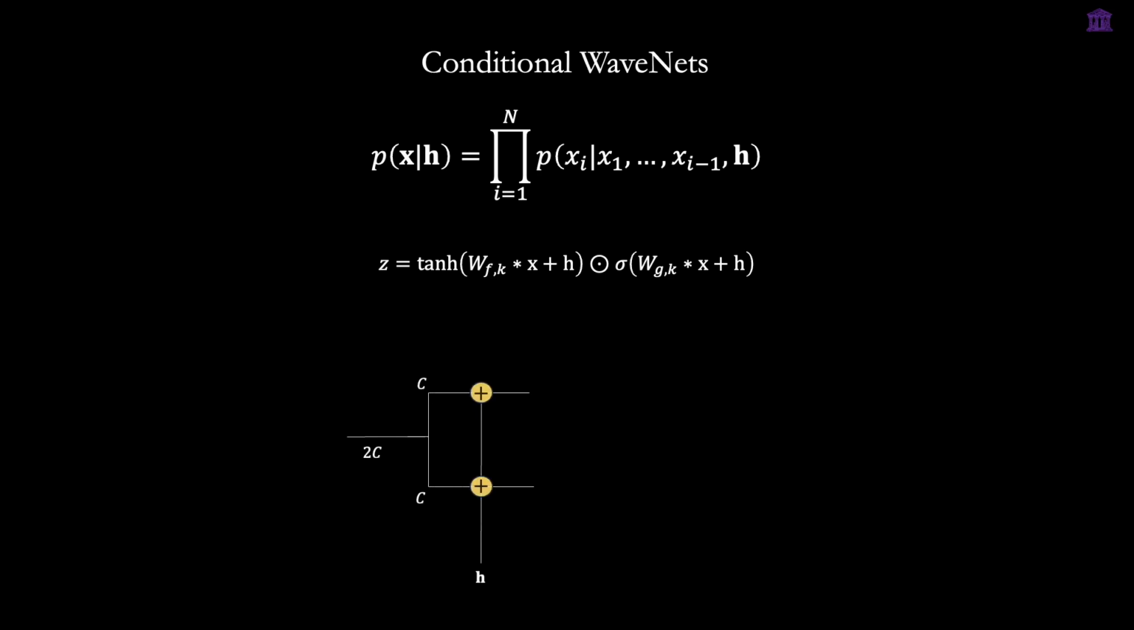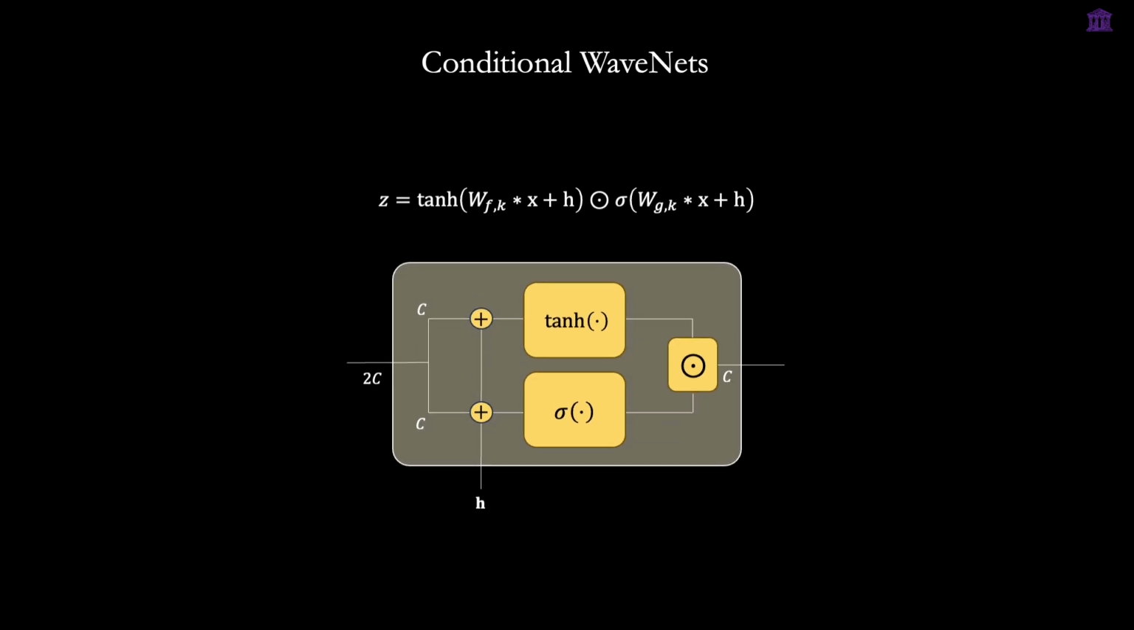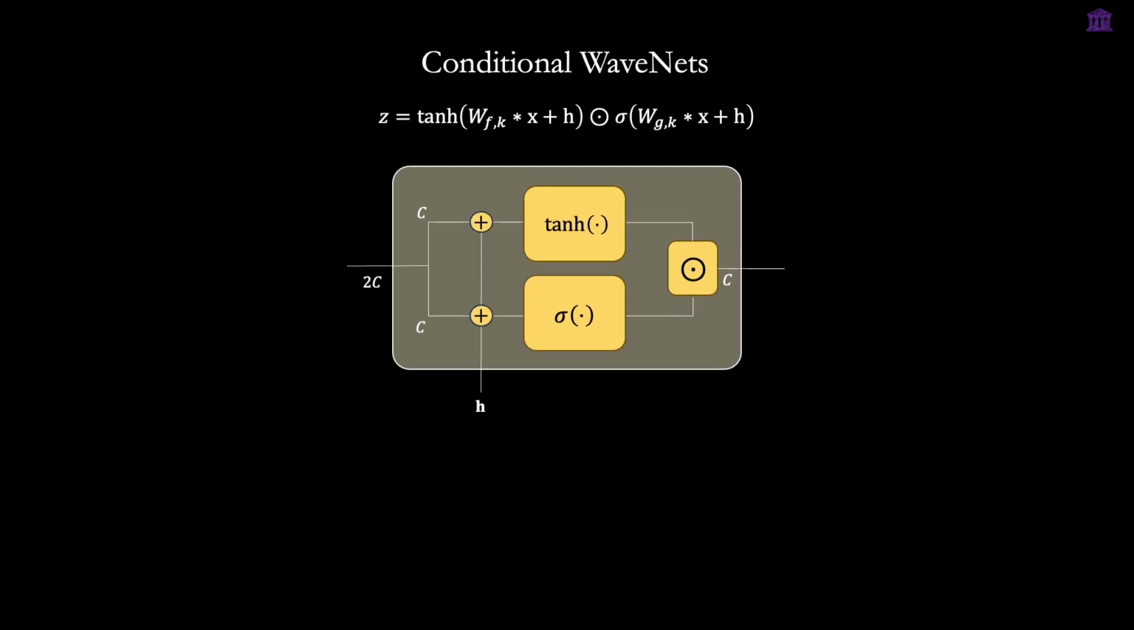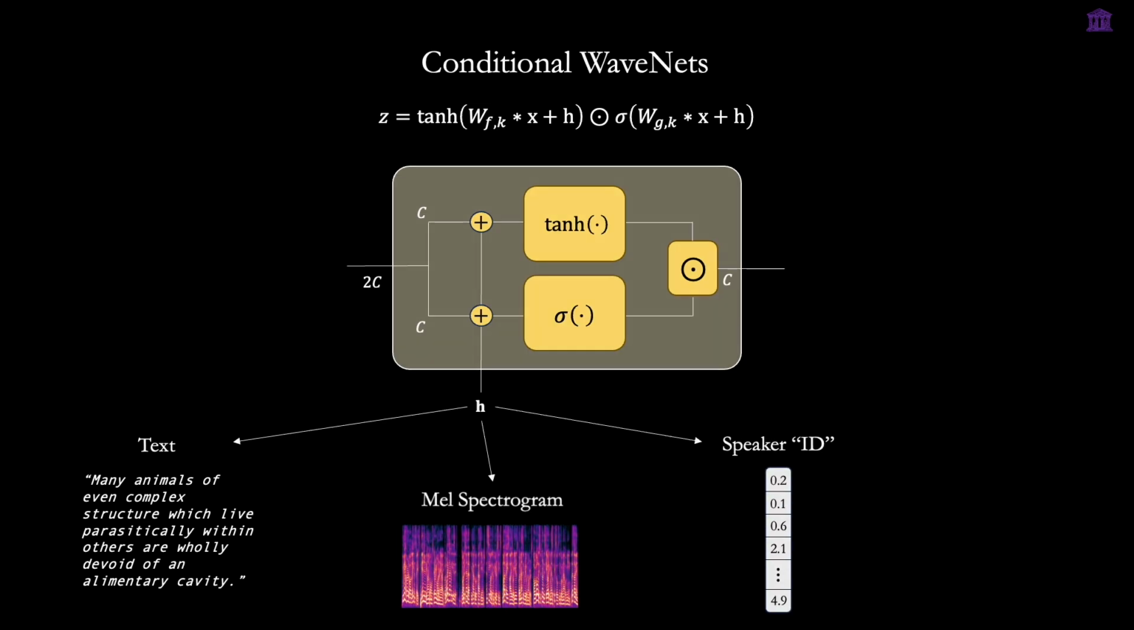Here, we guide the generation process by conditioning the model on an auxiliary feature vector, h. We inject this conditioning vector directly into the gated activation unit by adding it to our dilated convolution outputs. This conditioning vector can be any information that helps us guide the output. It can be the raw text, the MEL spectrogram, or a speaker ID to control the voice's characteristics.